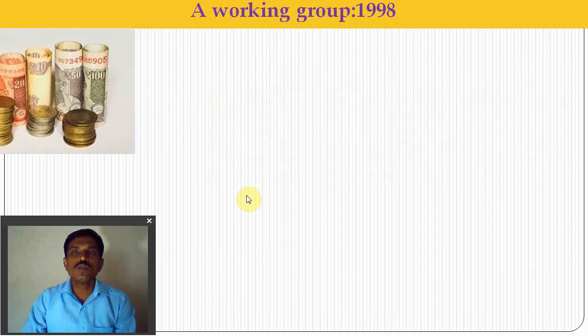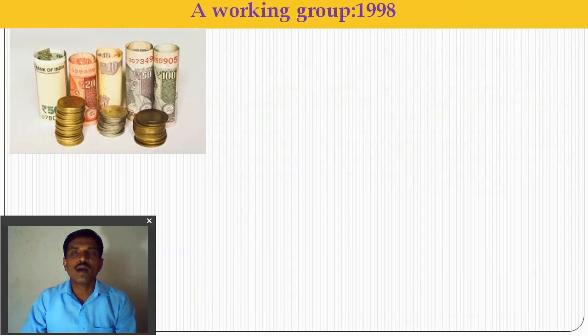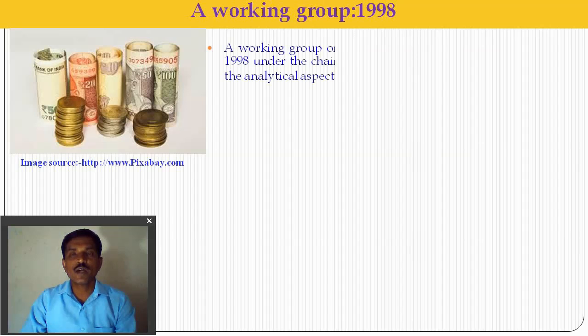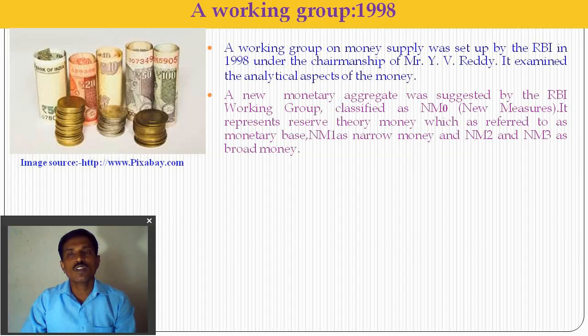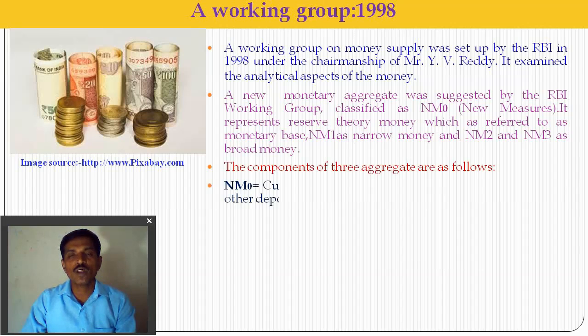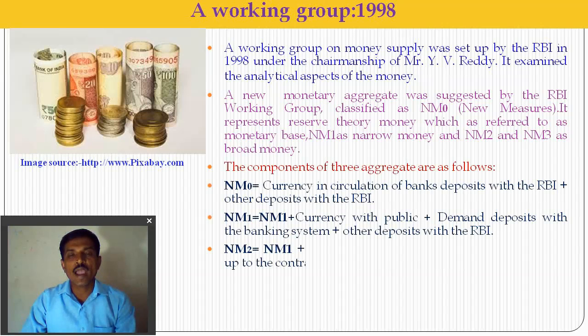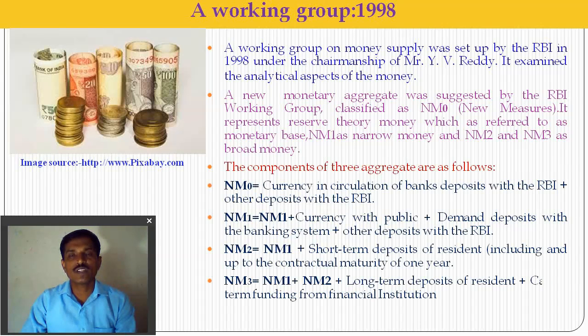The working group of 1998 under the YV Reddy Committee suggested another set of measures for money supply. Instead of M1, M2, M3 and M4, they suggested four measures: M0, NM1, NM2 and NM3.